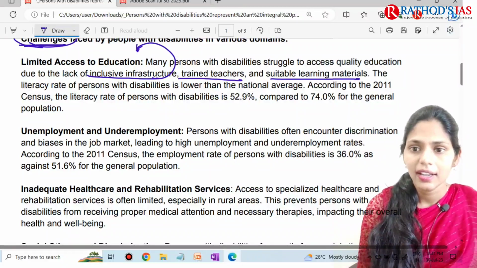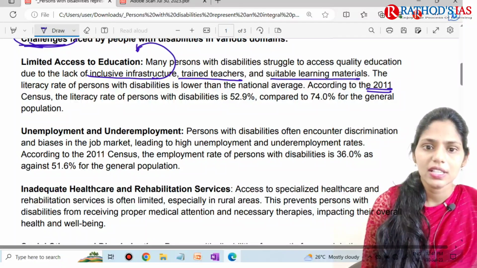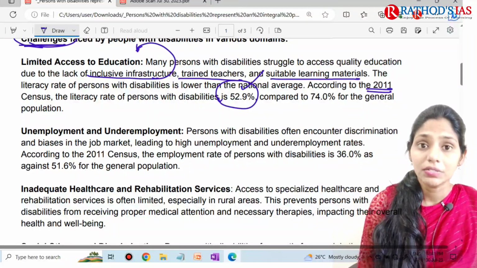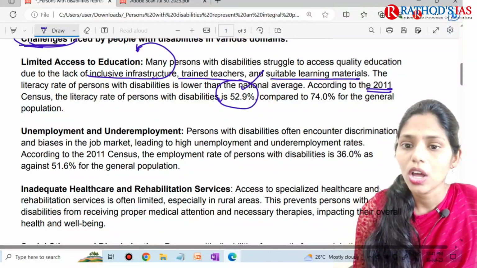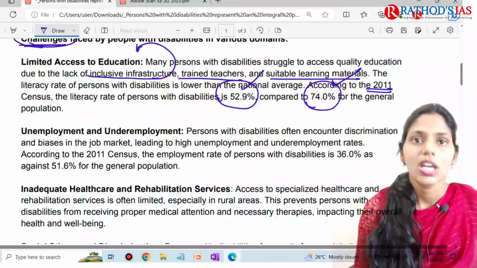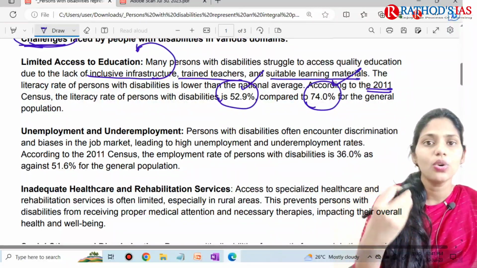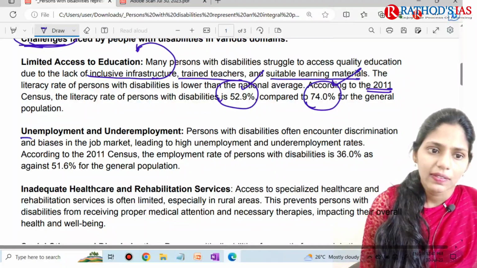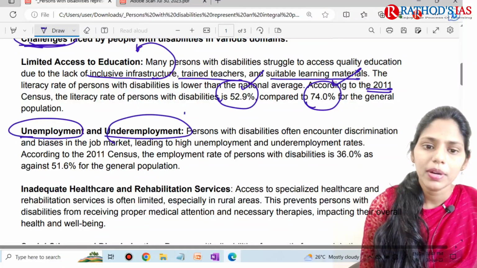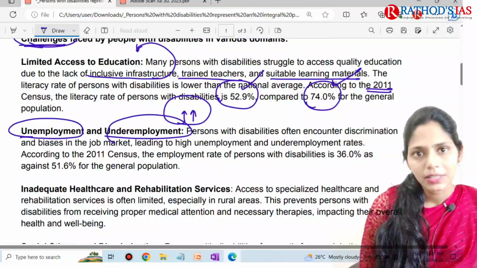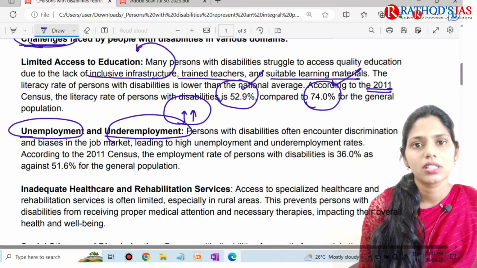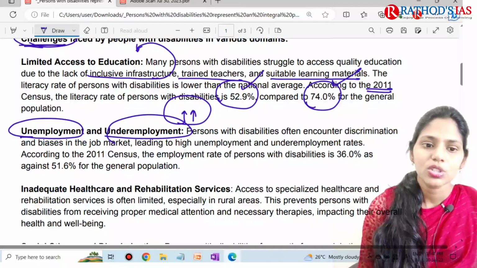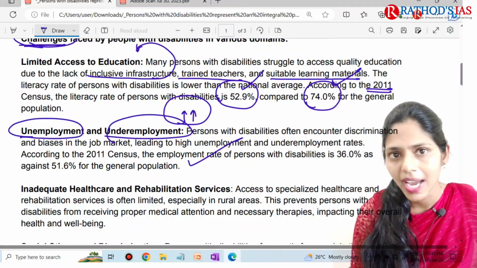You can also add data: according to the 2021 census, the literacy rate among PWD, persons with disabilities, is 52%, but normally we have 74%. That means these people have a very low literacy rate because of lack of access to education. Unemployment and underemployment are also very high, because especially in the job market there is discrimination against people facing these disabilities. Because of this, the unemployment rate is normally high.